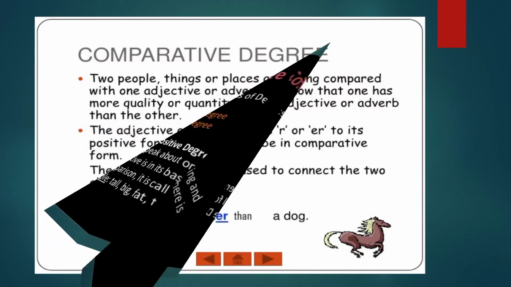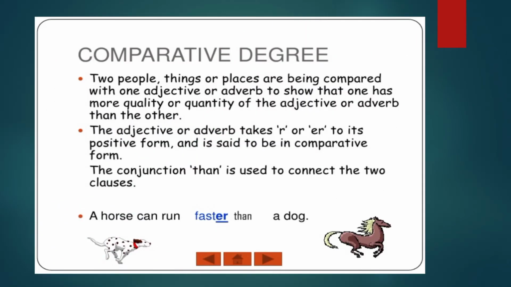Okay, let's learn what is comparative degree. Two people, things or places are being compared with one adjective or adverb to show that one has more quality or quantity of the adjective or adverb than the other. The adjective or adverb takes 'r' or 'er' to its positive form and is said to be in comparative form. The conjunction 'than' is used to connect the two clauses.